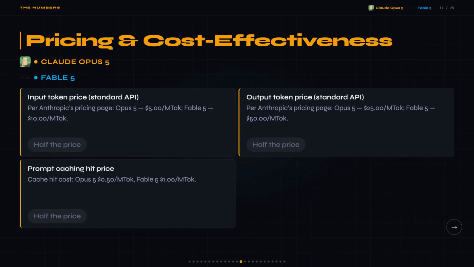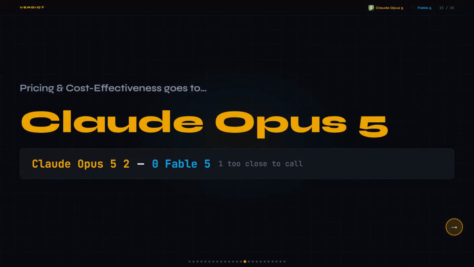Every single token category is exactly half the price for Opus 5, so that's a flat 2x surcharge for Fable 5 across the board. I was expecting some hidden discount or volume tier to muddy this up, but there isn't. Test 3: Claude Opus 5 wins pricing cleanly, half the cost across every token category with no exceptions. That's 2 wins for Opus 5 now, so the score is Opus 5-2, Fable 5-0, 1 tied.